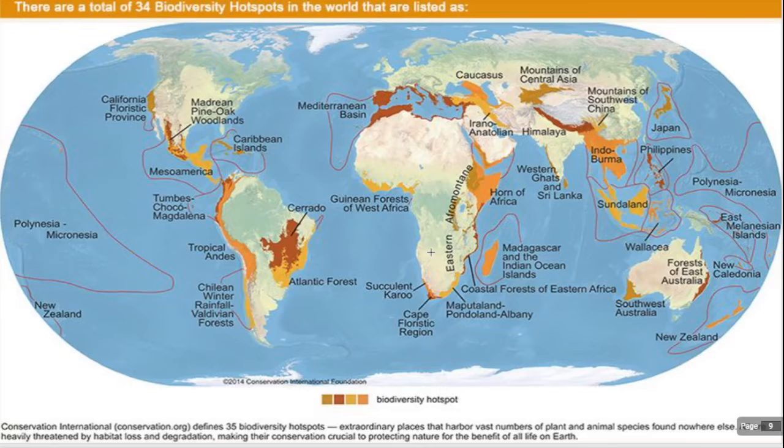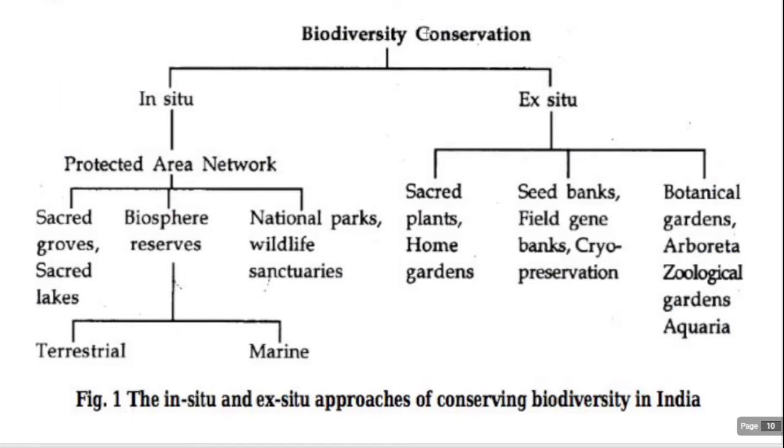The total 34 biodiversity hotspots in the world are listed as: Himalayas, Western Ghats, Sri Lanka, Sundaland, Indo-Burma, and others like Atlantic forest, tropical Andes, California floristic province, Mediterranean basin. So these are the biodiversity hotspots.